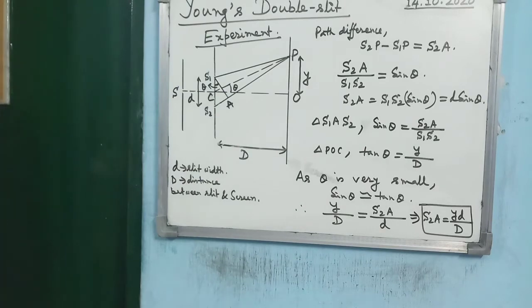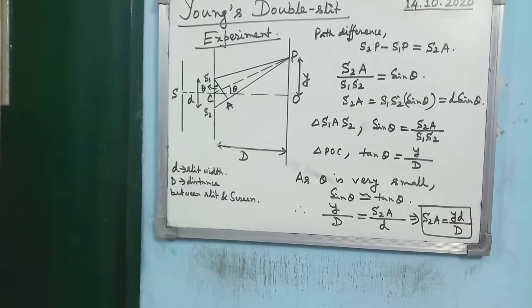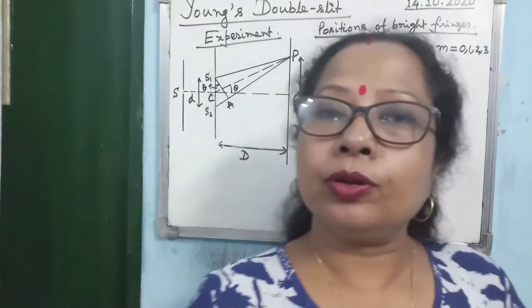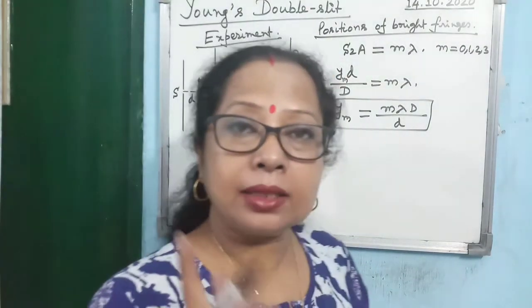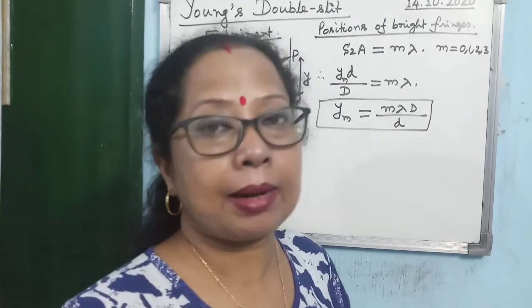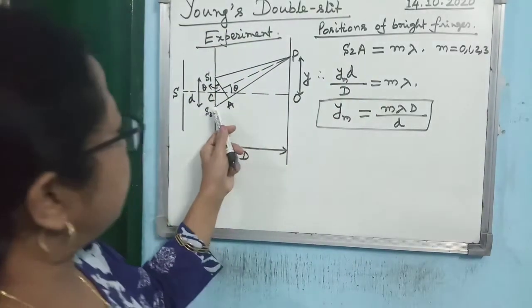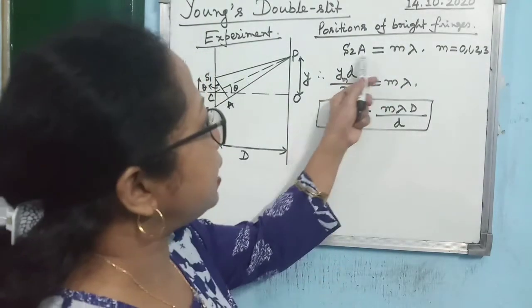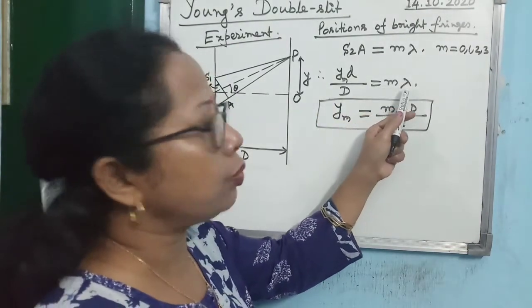Is that clear? Now from this relation we will find out the positions of constructive and destructive interferences. So what will be the position of the bright fringe? Bright fringe means it will produce constructive interference. So what is the relation for constructive interference? I hope you can remember. The path difference between the two waves should be equal to m lambda. Now what is the path difference here? That is S2A. So S2A should be equal to m lambda. And we have shown geometrically that S2A is given by y small d by big D. So y small d by big D should be equal to m lambda.